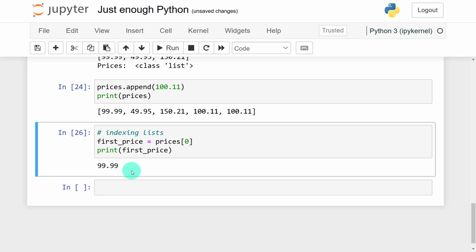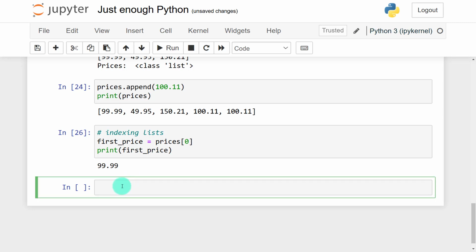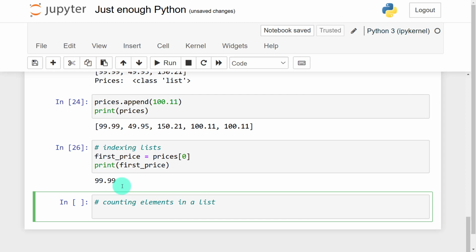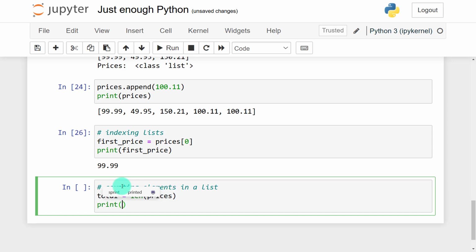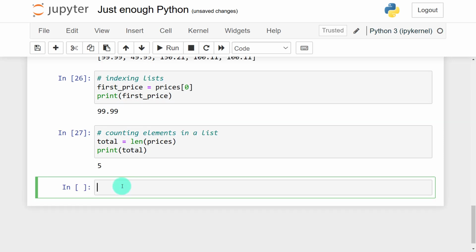So there are so many ways that you can index an element out of a list. So another thing you can do, another method, is to count the elements in the list. So these are some of the methods that we shall utilize even later on as we analyze our data. For example, if I want to count the total number of elements within the list, I'll use the len keyword. So I'll say total is equal to len, and in brackets I'll pass in the variable name, which is prices. So when I print total, you can see that I have 5.